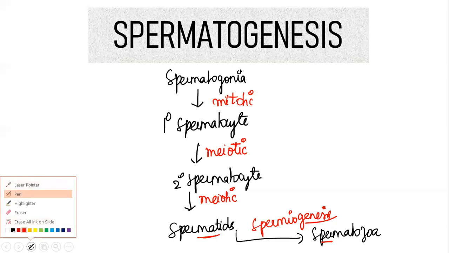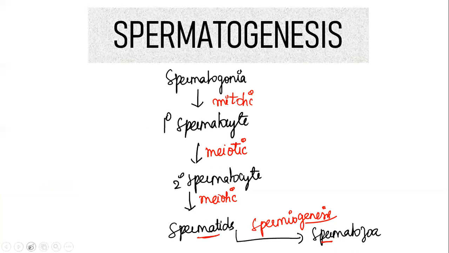So if you take one spermatogonia, let me write it in another color, running out of time. One spermatogonia, mitotic division, I've got one primary spermatocyte. It undergoes meiotic division to form two secondary spermatocytes. These two secondary spermatocytes in turn undergo meiotic division to form four spermatids. And these four spermatids undergo spermiogenesis to form four spermatozoa.